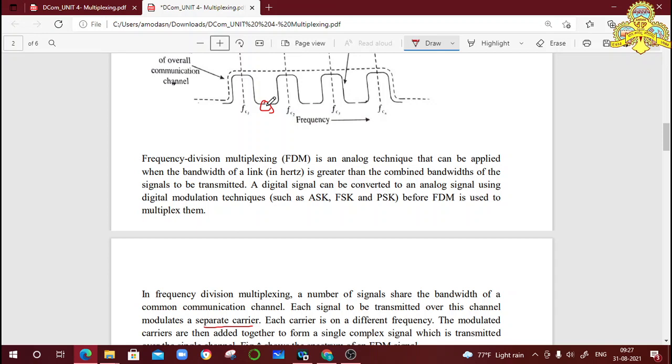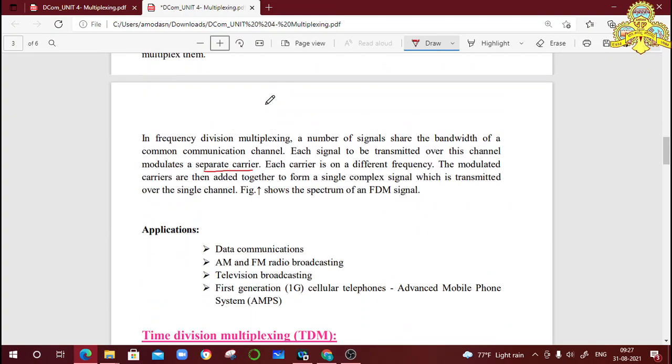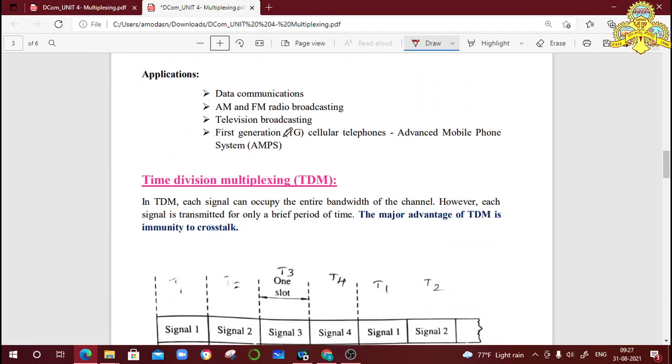We have a major drawback in FDM, crosstalk. To avoid that crosstalk, we use this TDM system. In TDM, crosstalk immunity is more. Crosstalk occurrence is less. Okay. Here the major advantage of TDM is immunity to crosstalk. Crosstalk occurrence, or interference of the two signals, is less in TDM.